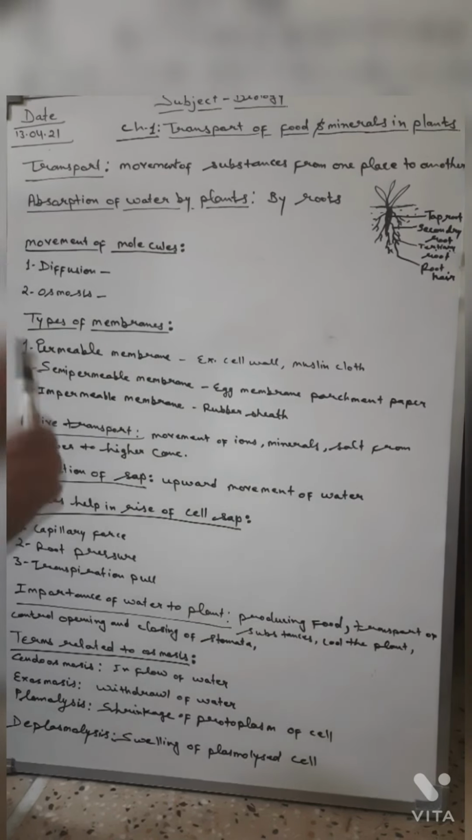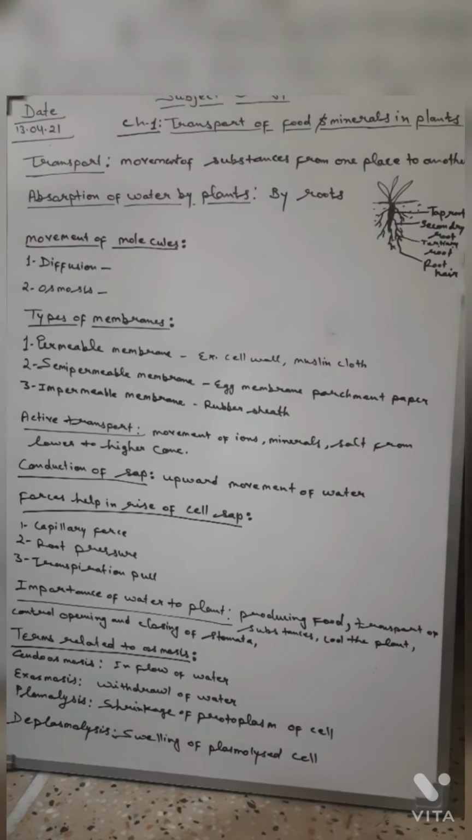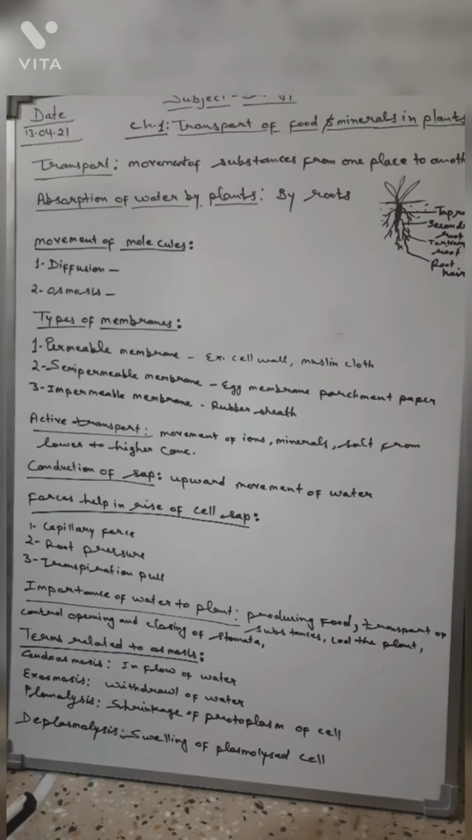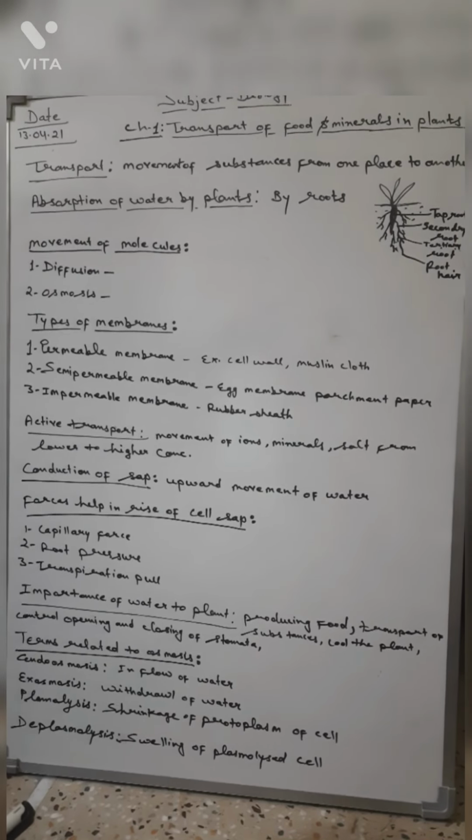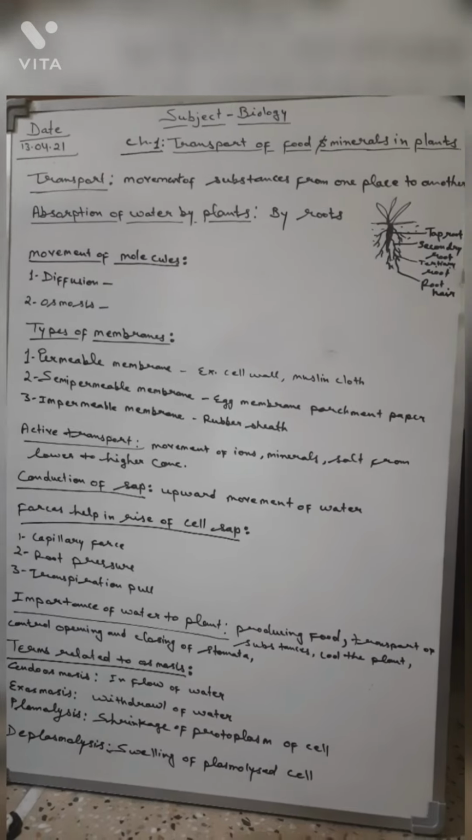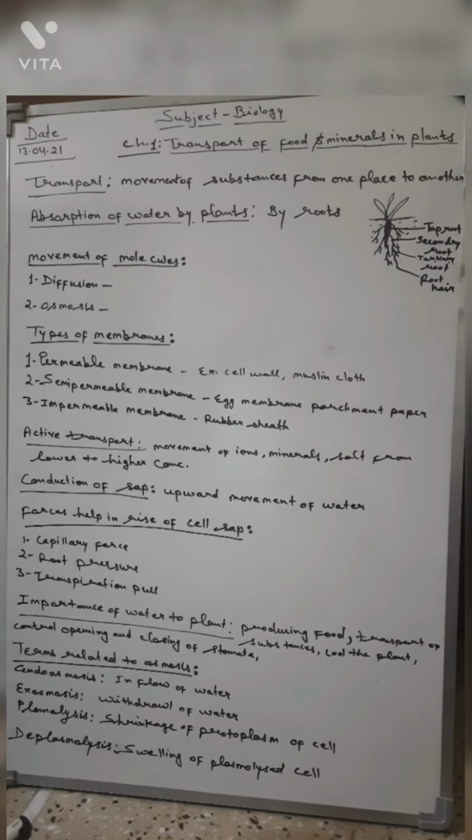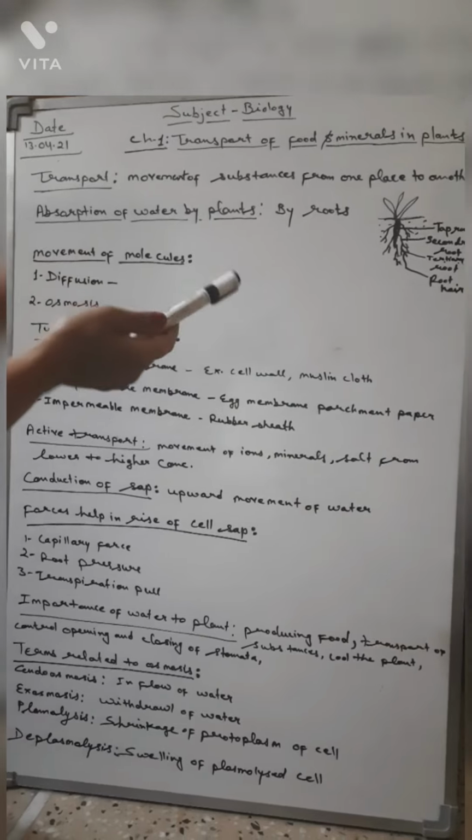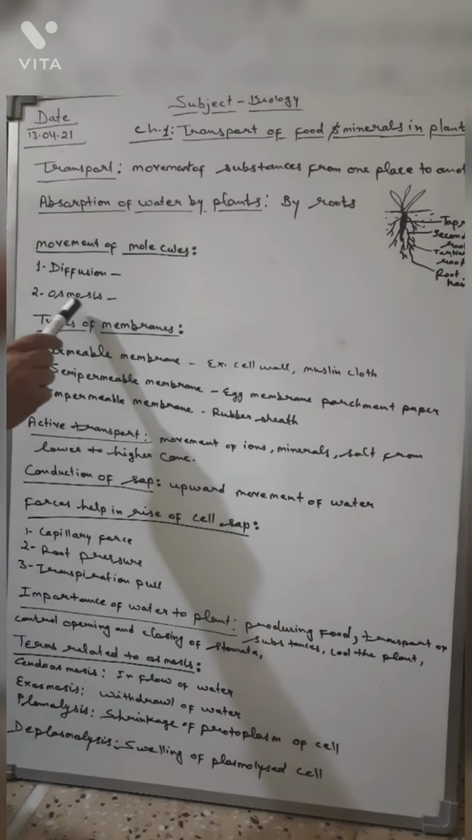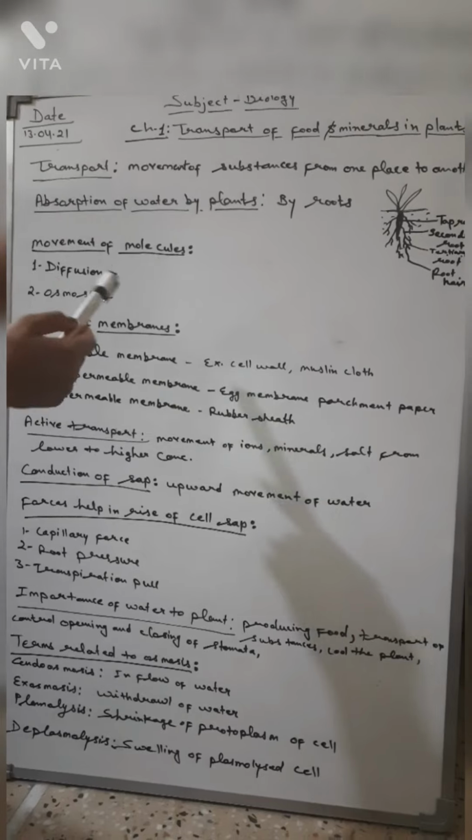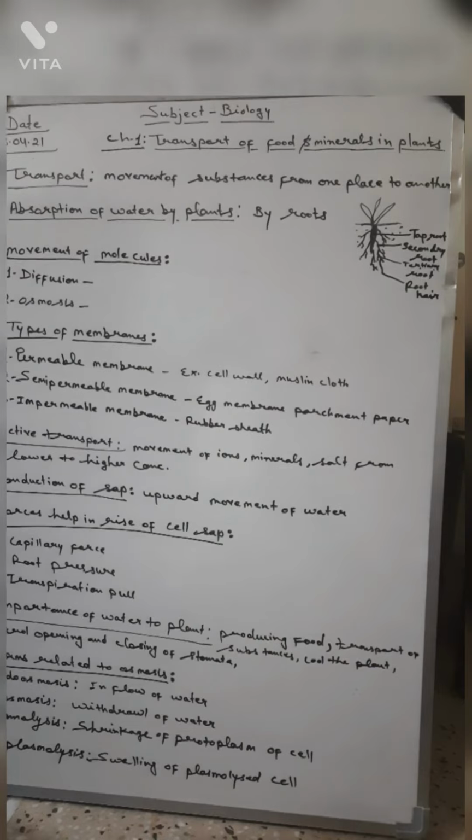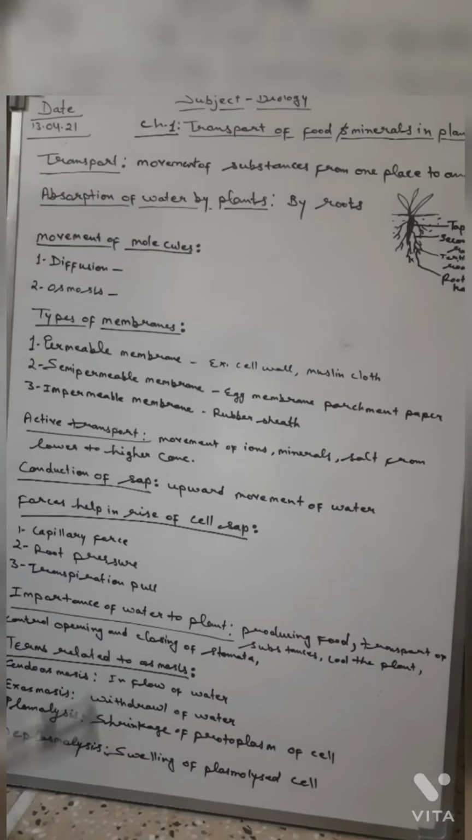Now, what is osmosis? Osmosis is the process in which movement of water from a region of higher concentration to a region of lower concentration takes place through a semi-permeable membrane. So in the diffusion process, movement of solids, liquids, gases or substances takes place, but in the osmosis process only movement of water takes place through a semi-permeable membrane.